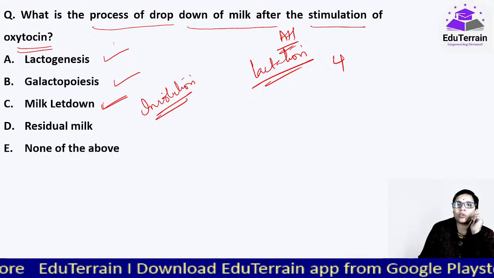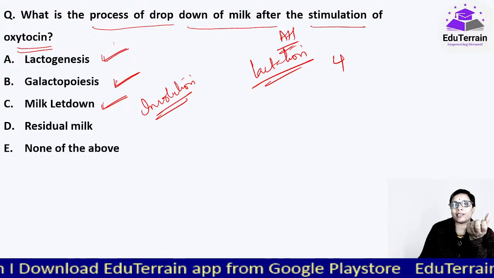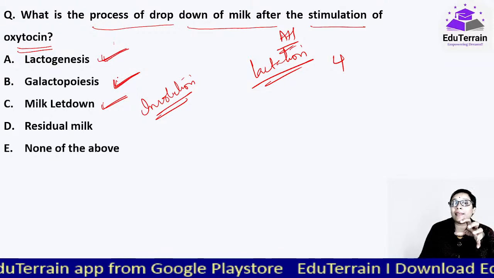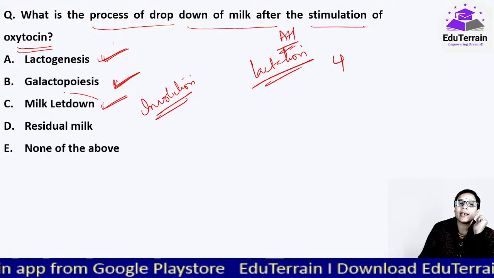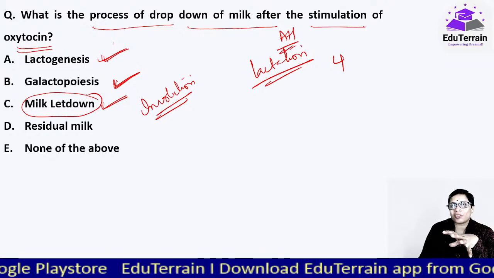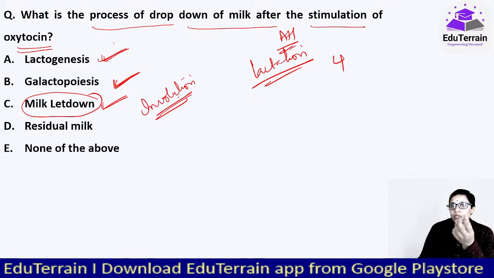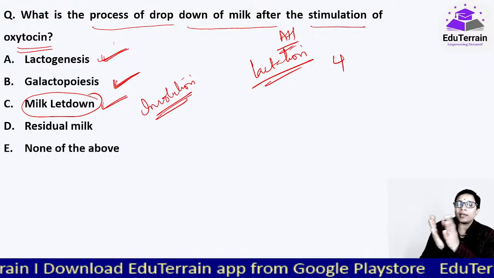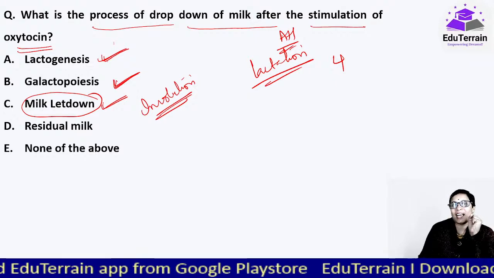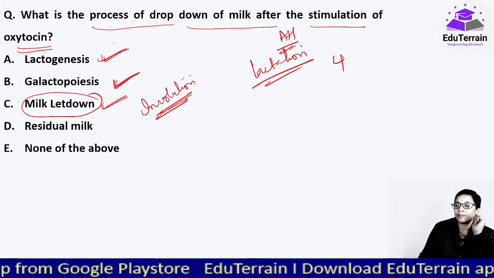We will not go very deep into that. What are lactogenesis and galactopoiesis? Milk secretion starts in lactogenesis. Milk secretion is maintained in the galactopoiesis stage, and then milk let down. Now this is the stage where the milk will come out. After that, once the milk is completely exhausted from the udder, involution happens, that is, the alveoli will slowly shrink. Alveoli are those cells which help in producing the milk. That is the involution.